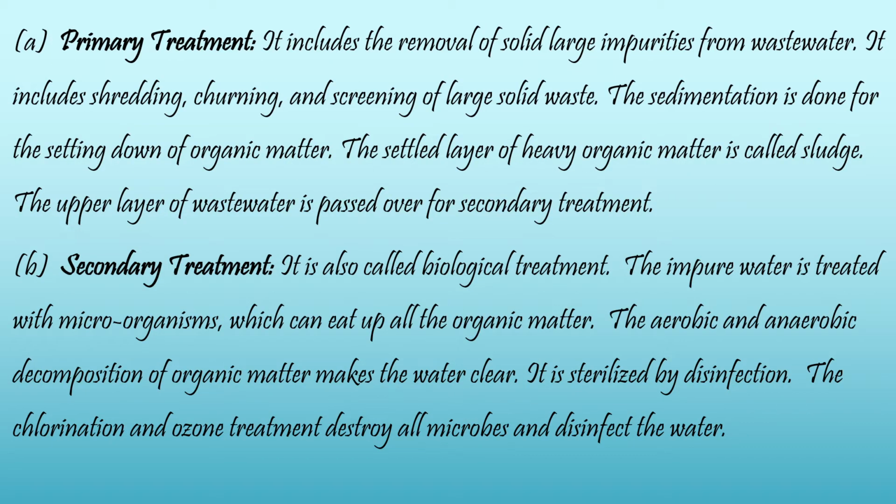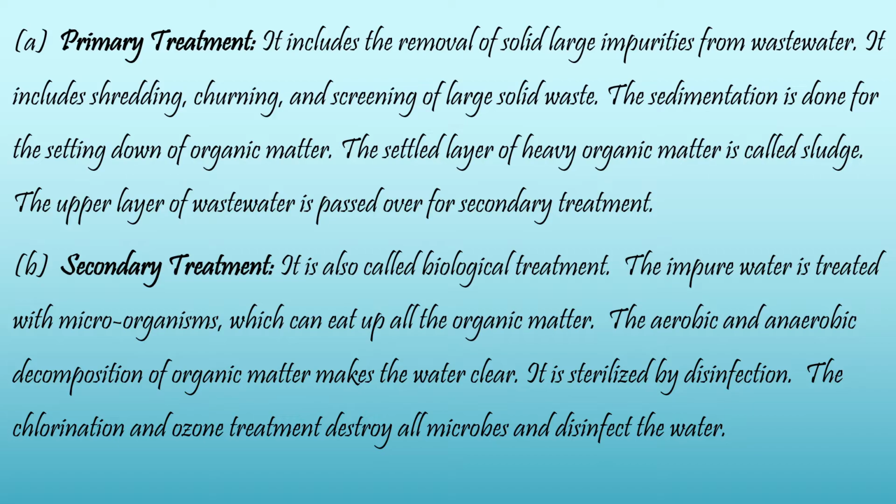So let us see what is this primary treatment. Primary treatment means polluted water which has all the solid and liquid impurities. First of all, we remove the large solid impurities in the form of stones, grit, or polythene bags, etc. That removal of the solid impurities is done during the primary treatment.